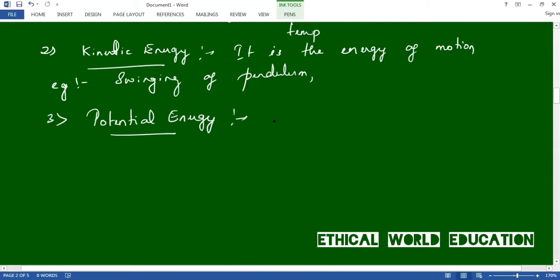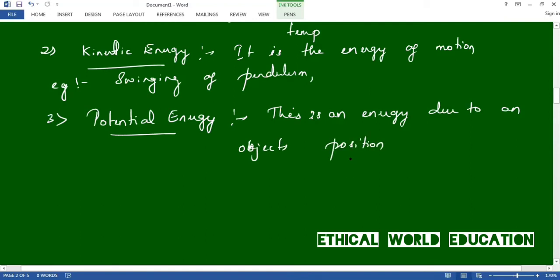The definition is: this is energy due to an object's position. So any object will have potential energy only when it reaches some certain height. Let us discuss the next one.